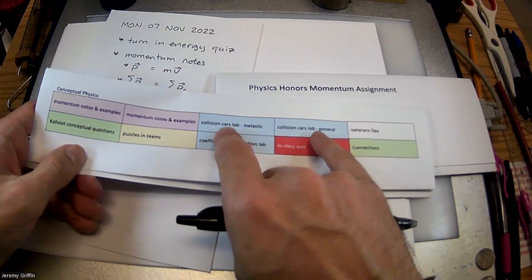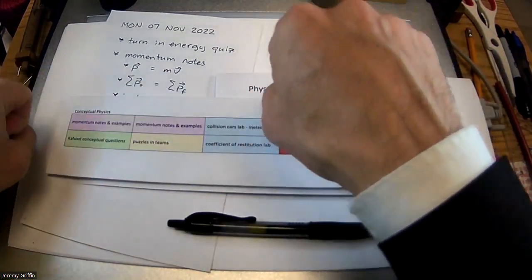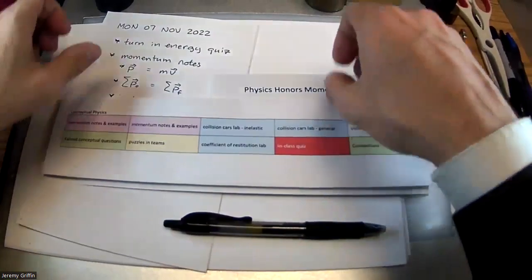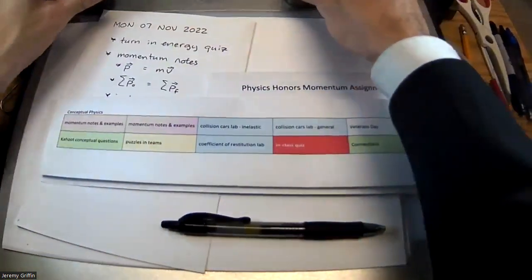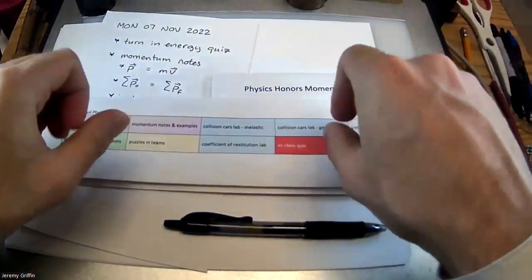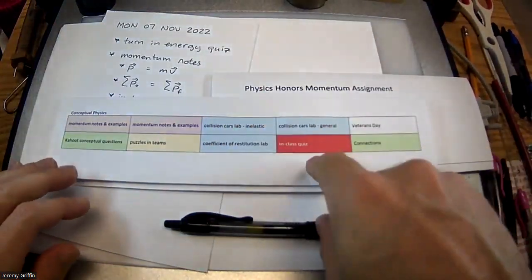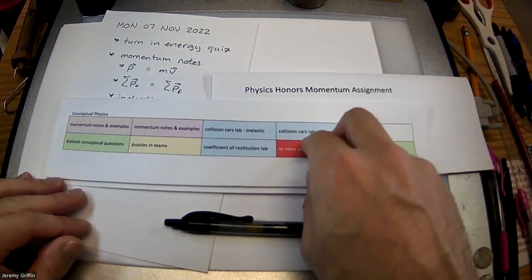Labs. I've got some collision carts. These collision carts are going to be on low friction tracks, so you can give them a push and they roll really easy, kind of like an air hockey table. And then you can put different masses on them. There are going to be different kinds of collisions we can set up. We can set up some where they just bounce off each other, bam, bam, and a general conservation of momentum applies to that.